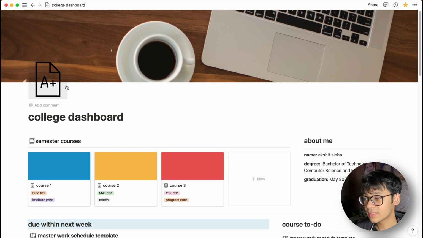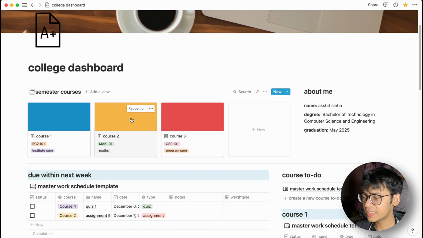Of course, as you can see, we'll start here. The icon is an exam sheet with an A+ on it because that's what we're aiming for. An A+ grade, a good CGPA, and hoping to study in college. I don't know how real it will be, but that is the aspiration we're going in with.